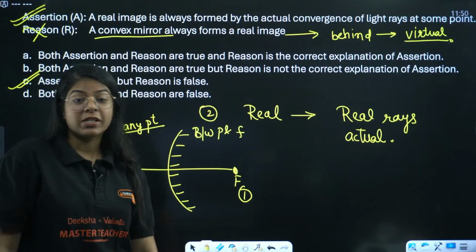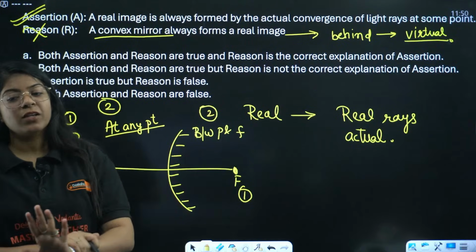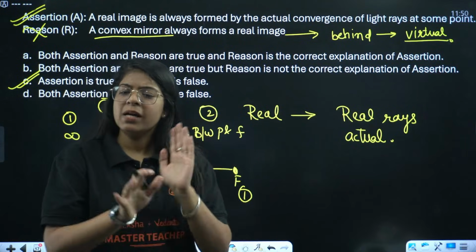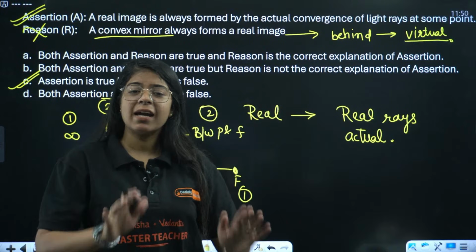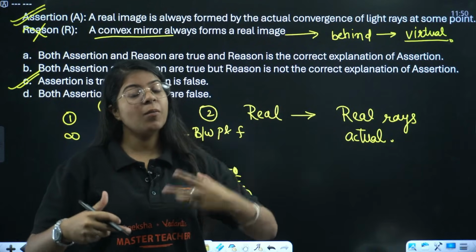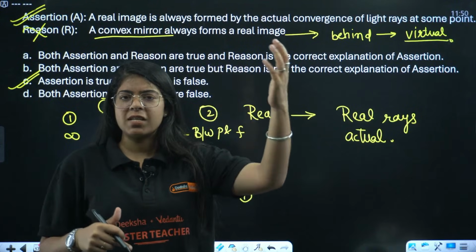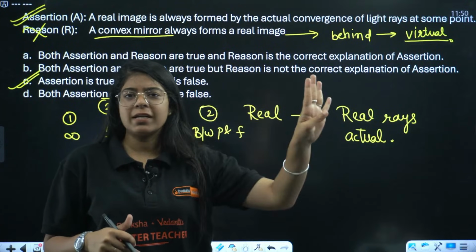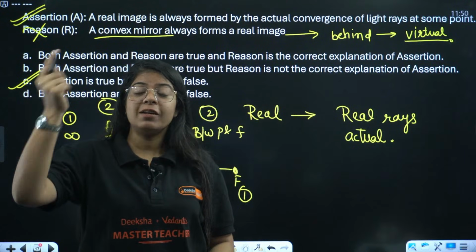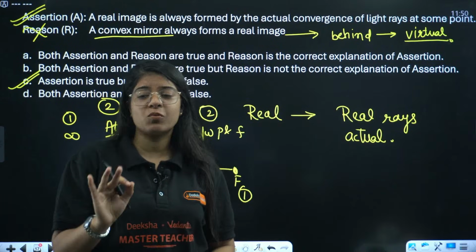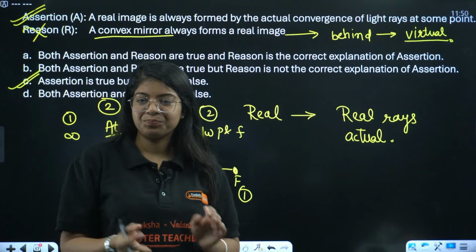If you were confused, it's fine. You don't have to give the answers right away. Take your time and think about it. Think about what a concave mirror is. We have 6 cases. One forms a virtual image, all the rest are real. But in a convex mirror, we remember that it always forms virtual erect images.